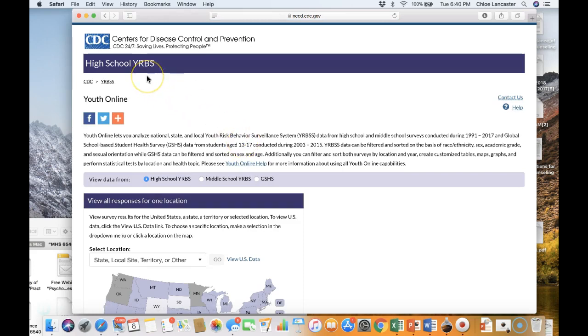The YRBS, or YRBSS as you'll often see it called, collects a variety of data on basically youth health related behavior. It gathers data on sexual activity, drug and alcohol use, tobacco use, exposure to violence, and it also has some questions on suicidality and depression. As a database, if you learn to navigate it, you may be able to mine useful data for a variety of different purposes in your work as a school counsellor.